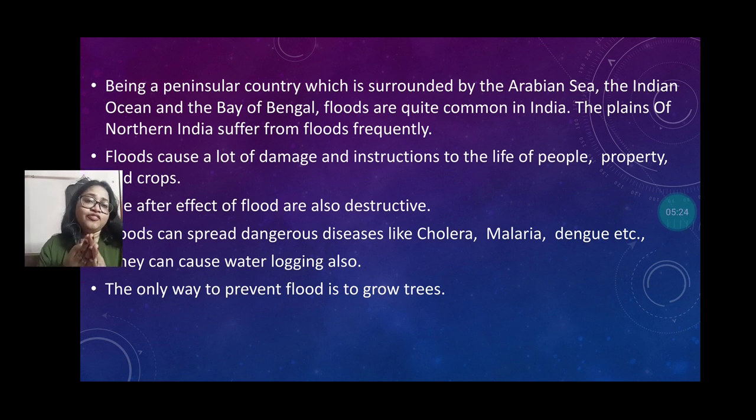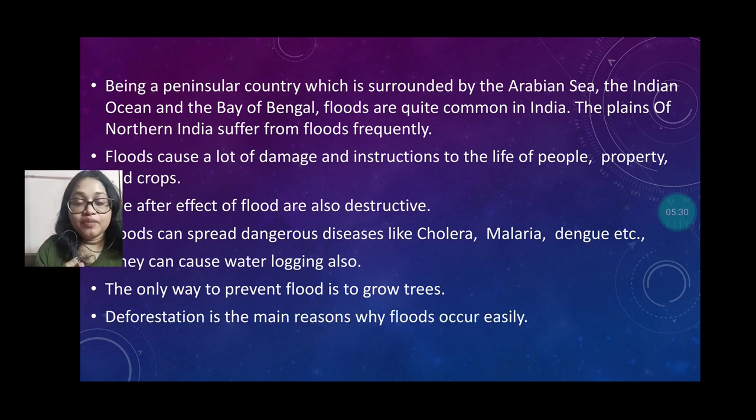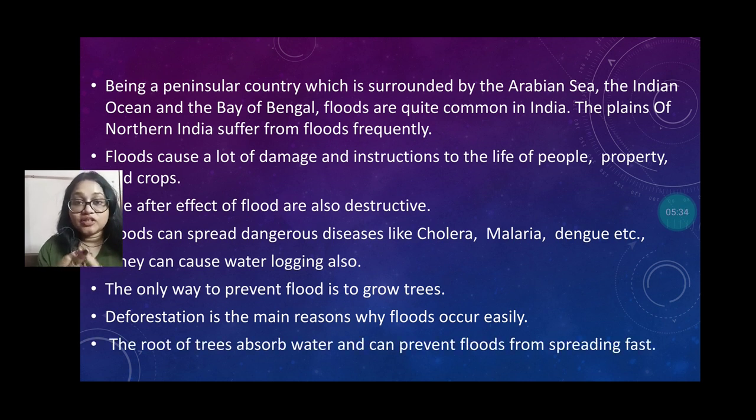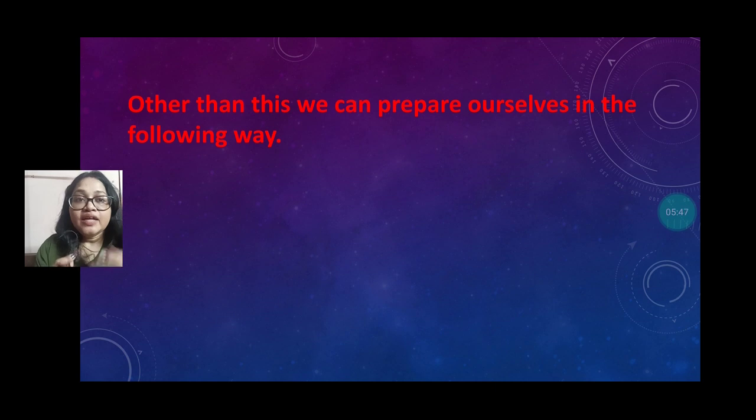Acha, here you know that one of the ways to prevent flood is to grow trees. Okay, because you know that deforestation is one of the main causes for the flood to occur easily. The roots of the trees actually absorb the water, and that can prevent the flood from spreading. Okay, other than this, we can prepare ourselves in the following ways.